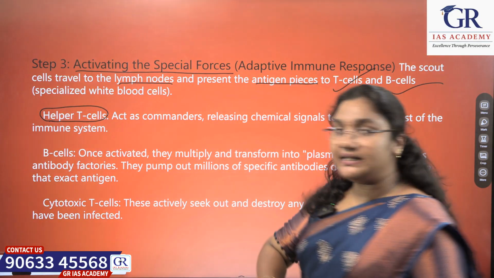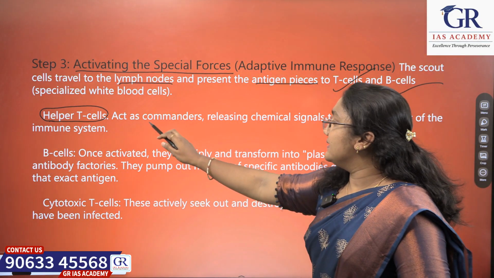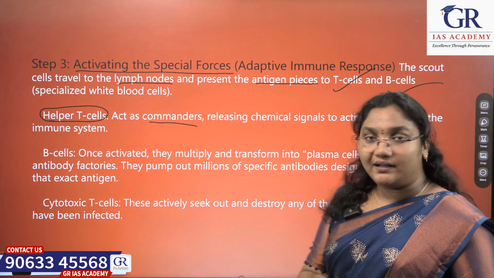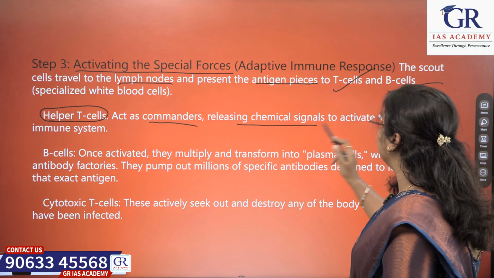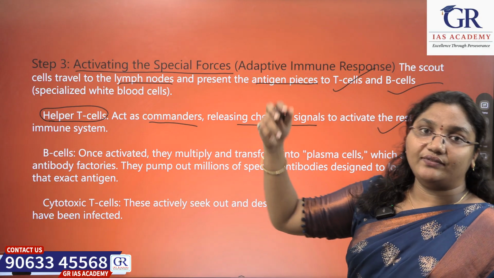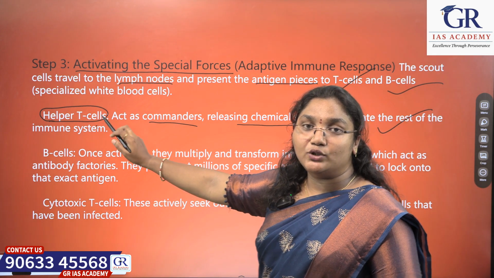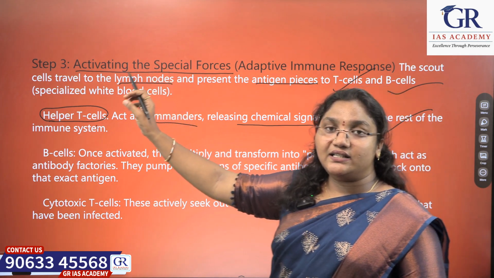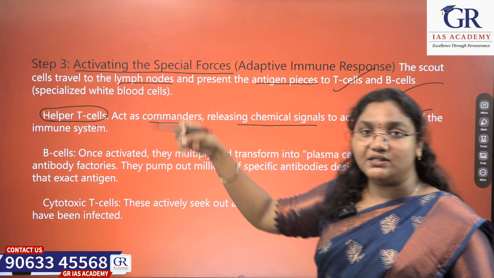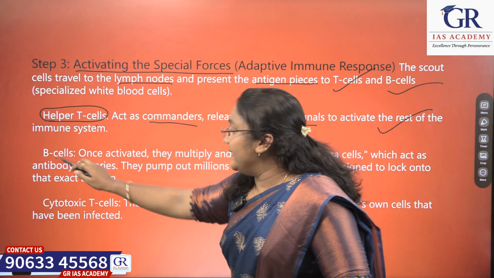Okay. Now, a few cells like helper T cells. What these helper T cells do is, they act as commanders now. They act as commanders, releasing chemical signals to activate the rest of the immune system. These helper T cells activate the immune system by telling it, this is the antigen we have to fight with when it comes into the body.